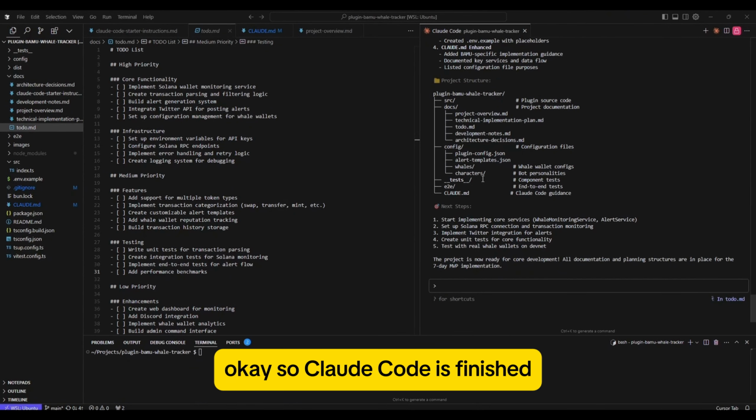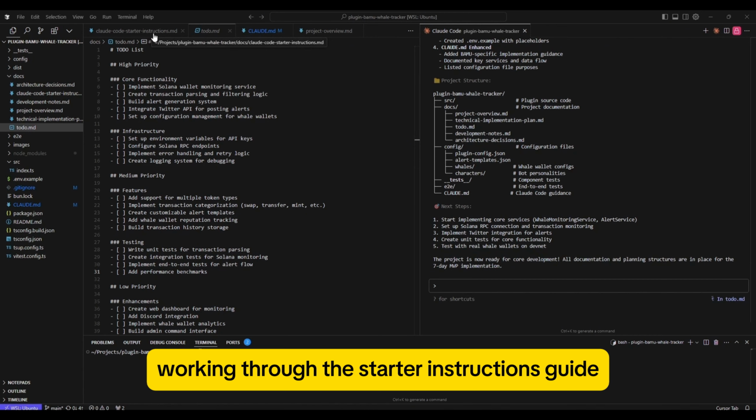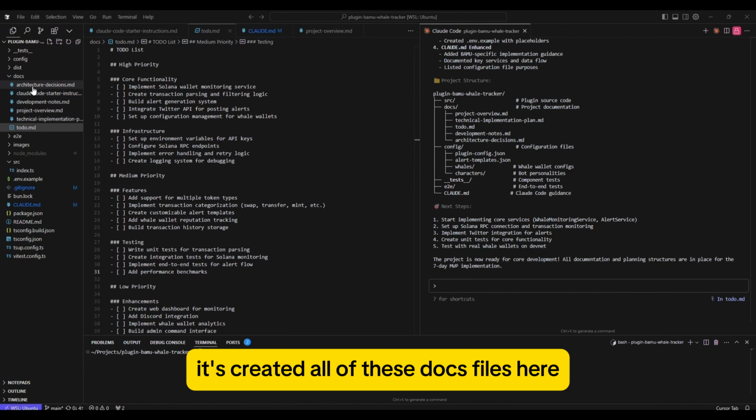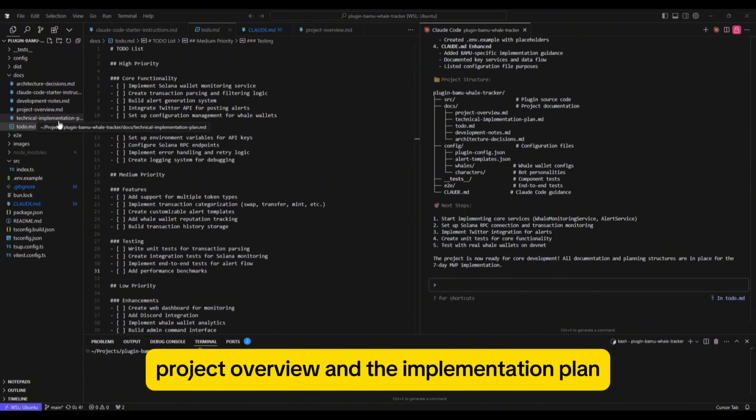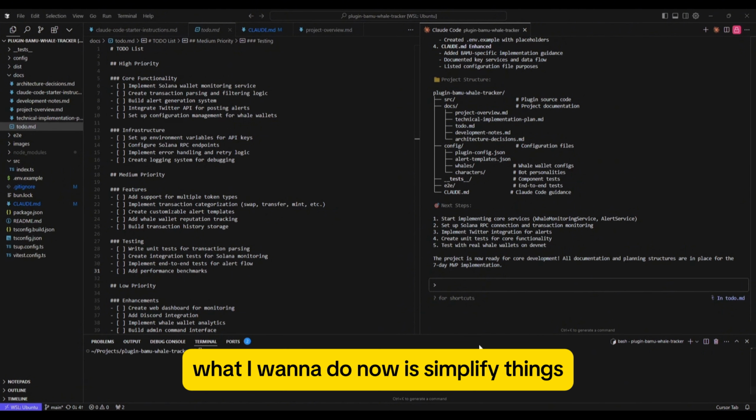Okay, so Claude Code has finished working through the starter instructions guide. It's created all of these docs files here, project overview and the implementation plan. What I want to do now is simplify things.